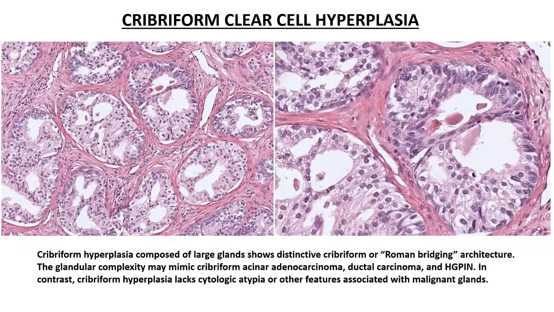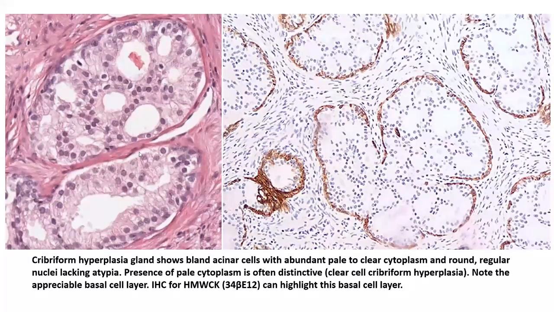But appreciate the fact that towards the periphery of these cribriform elements, you have this layer of cuboidal to slightly flattened looking basal cells. And of course, you could pick up these basal cells with, again, the usual markers that I've talked about, high molecular weight keratin. You could also use P63. And this shows that there is a preserved basal cell element at the periphery, and hence it is not an acinar adenocarcinoma, because acinar adenocarcinoma will not have basal cell expression of any kind.